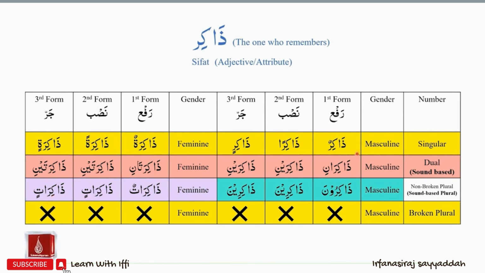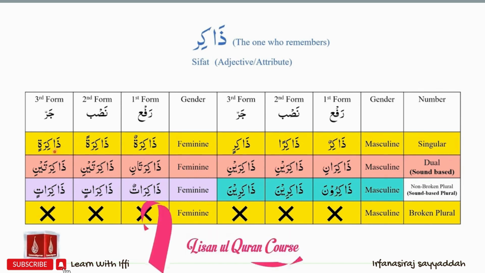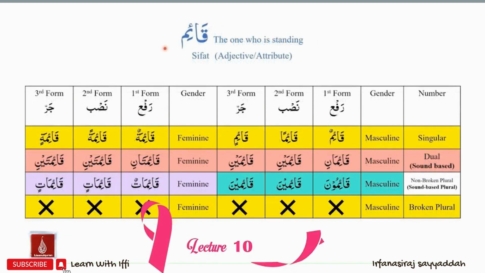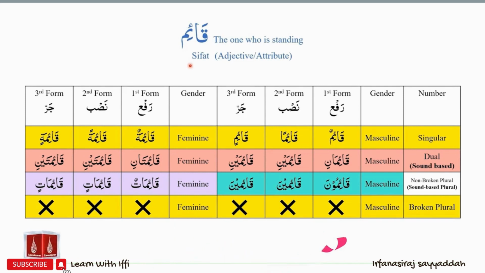To recap, we have zakirun, zakiran, zakirin, zakirani, zakiraini, zakiraini, zakiruna, zakirina, zakirina, zakiratun, zakiratan, zakiratin, zakiratani, zakirataini, zakirataini, zakiratun, zakiratin, zakiratin. Qaim means the one who is standing. Qaim is a sifat, and the feminine version of qaim is qaima. The masculine forms of qaim are